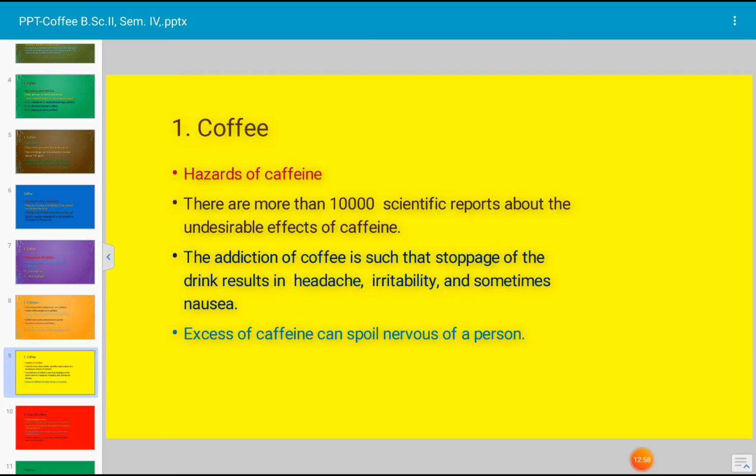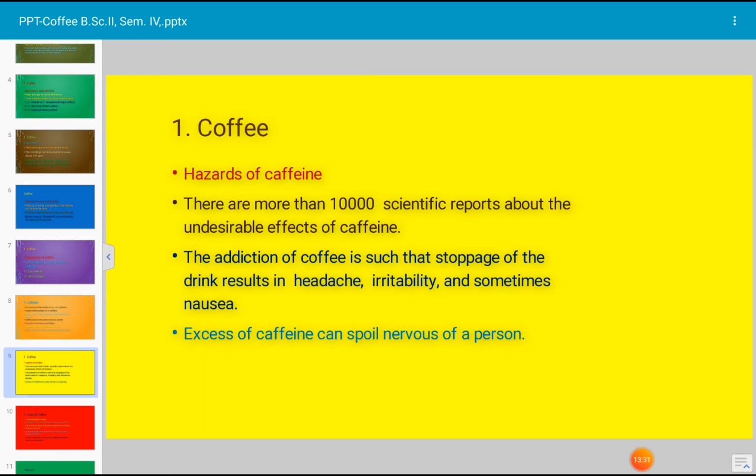Excess of caffeine causes overexcitement, insomnia, mild headache, sensory disturbance such as ringing in the ears and flashes of light, restlessness. These are the harmful effects. Several heart diseases, peptic ulcers, tumors, and birth defects take place due to excess intake of the caffeine. Caffeine is an alkaloid which occurs in the coffee.